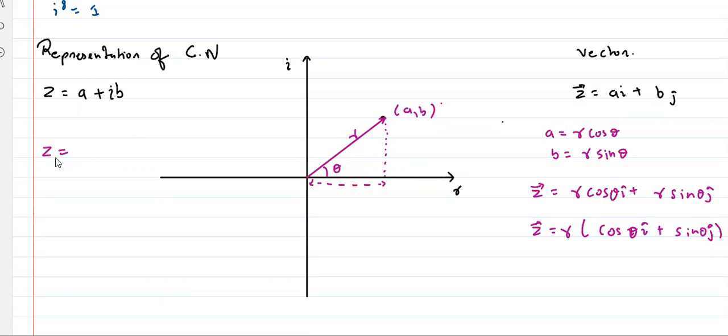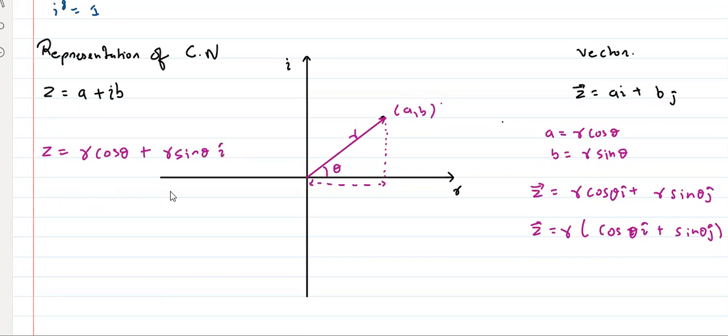Tell me. Same concept. Same concept. Tell me, everyone. Common sense, which is not so common. Very good, Sampada. Awesome. R cos theta plus R sin theta i.